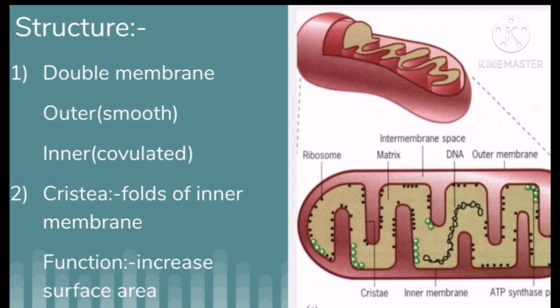Here is the structure of mitochondria. It has the following parts: double membrane. The inner material of mitochondria is surrounded by a double membrane. The outer membrane is smooth while the inner membrane is convoluted to increase the surface area. The second structure of mitochondria is cristae. It is the fold present in the inner membrane of mitochondria. As you can see here in this diagram, each fold is called cristae.